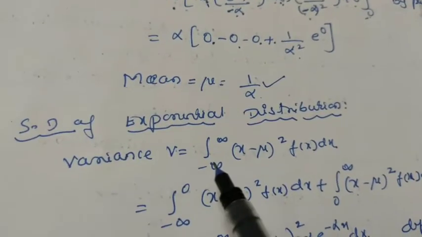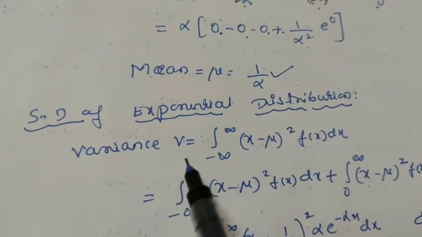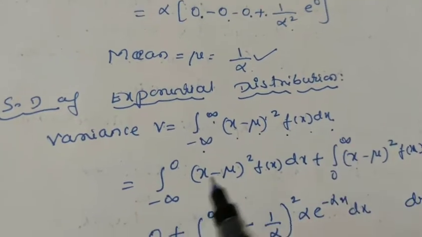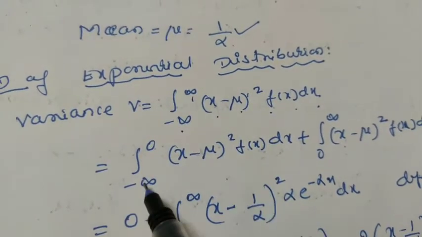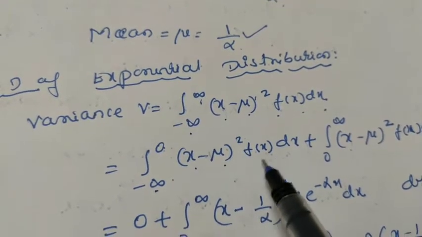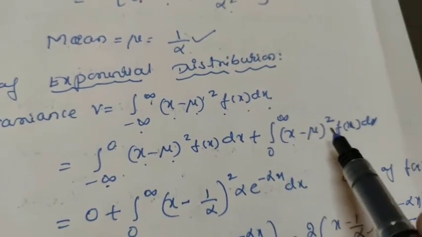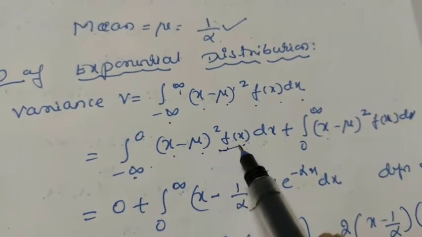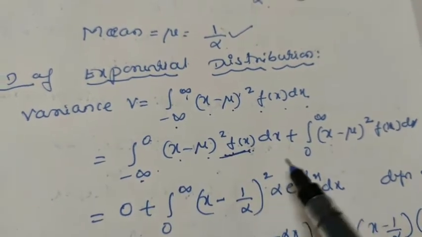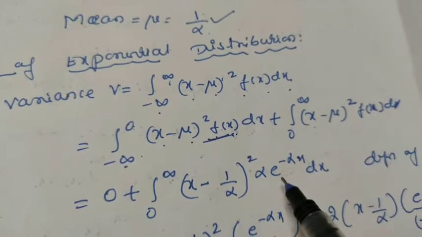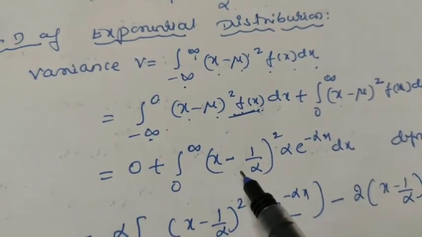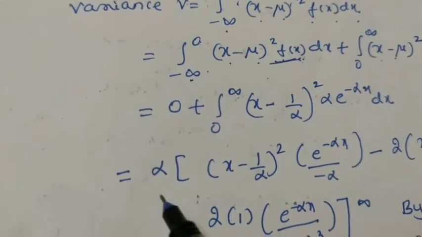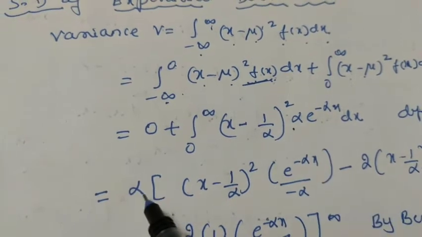Next is the standard deviation for the exponential distribution. We know variance V is equal to the integration from minus infinity to plus infinity of (x minus mu) whole square into f of x dx. Again we divide this interval as minus infinity to 0, plus 0 to infinity. From the definition, f of x is 0 in the first interval, and in the second interval let us substitute f of x as alpha into e raised to minus alpha x. Here the mu value is 1 by alpha, you substitute here. Again alpha is a constant, we can take it outside.